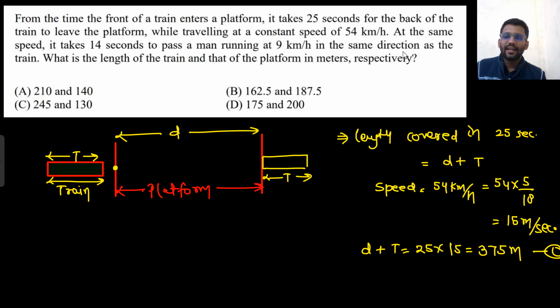Now the second thing: at the same speed, 54 kilometer per hour, they are walking. It takes 14 seconds to pass a man running at 9 kilometer per hour in the same direction as the train. Okay, let's understand a scenario. Let's assume I am walking with the speed of 2 kilometer per hour, and you are beside me also walking with the speed of 2 kilometers per hour. We started from the same point and are walking together.